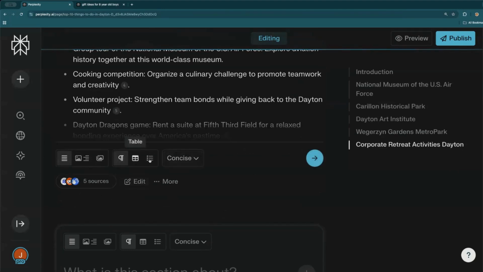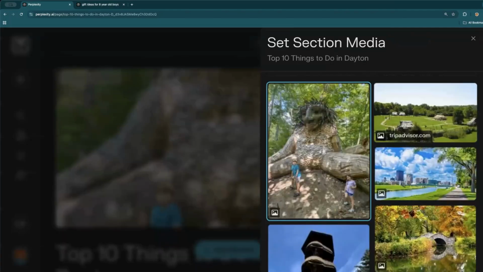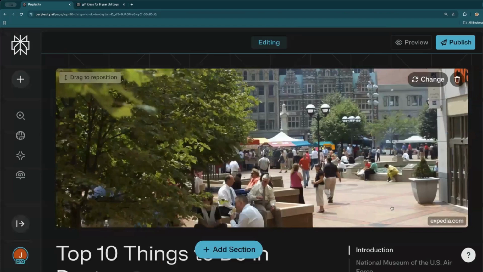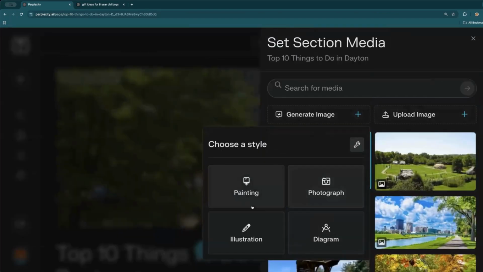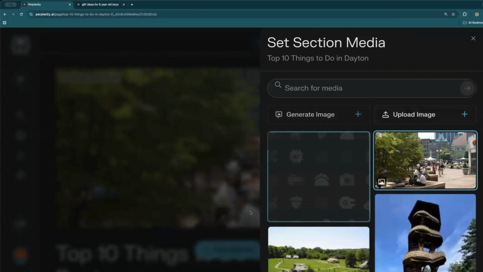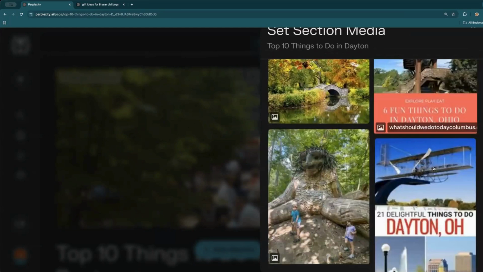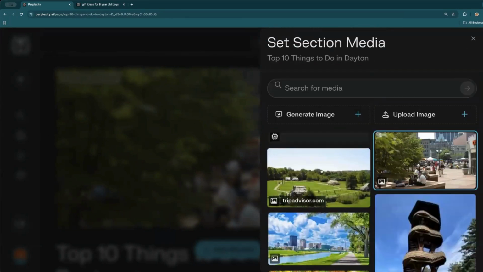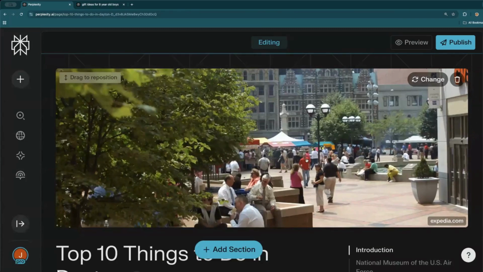I could add images. The cool thing with the images here is if you hit change, you can choose from pictures that it's giving you, or you can use AI to generate an image too. So let's just see what that does. In the meantime, this one's not so bad. I do like this. While that's uploading, there we go. So it came up with this, which I do not like. So I'm just going to go ahead and go with this one.